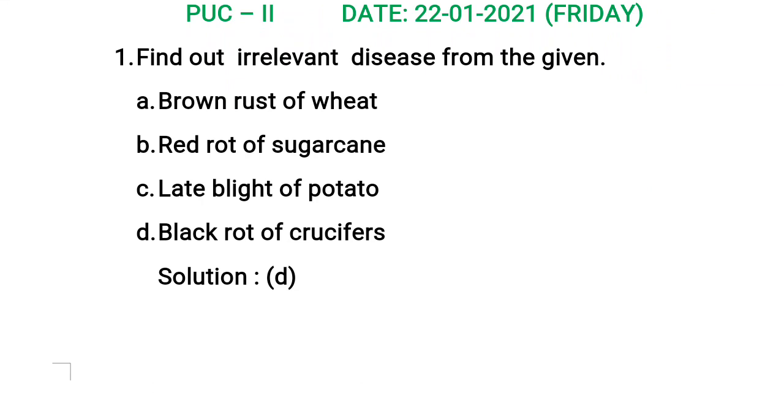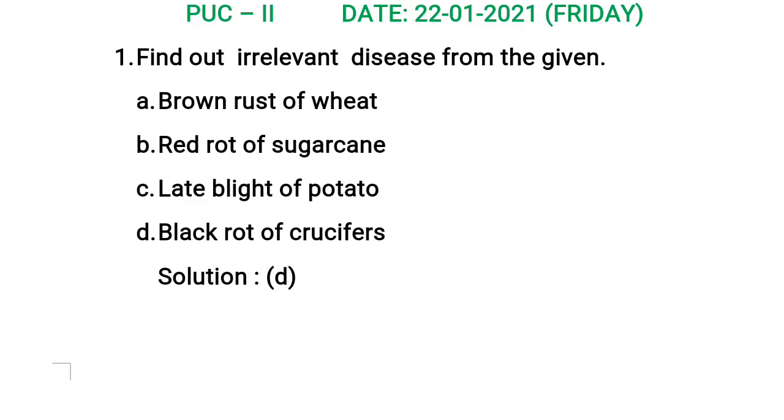All these diseases are called rust diseases caused by fungi. And the fourth option, black rot of crucifers, is caused by bacteria. So it is the odd one compared with options A, B, C.